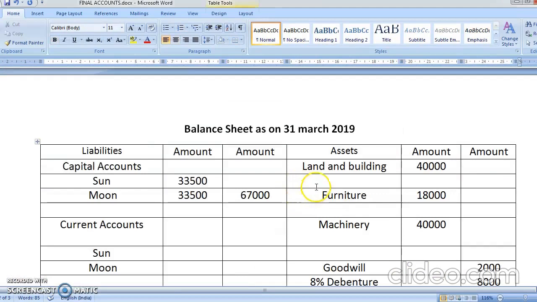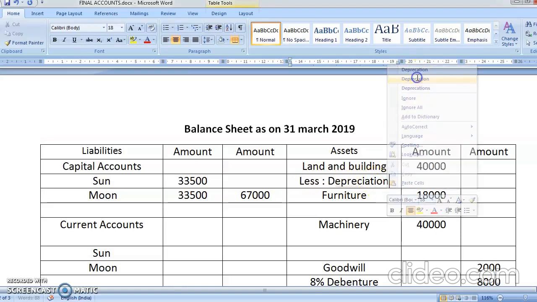So land and building is 10% less depreciation. Yes, depreciation 10%. I have already told you, remove one zero, so 40,000's 10% is 4,000. That comes here as 36,000.